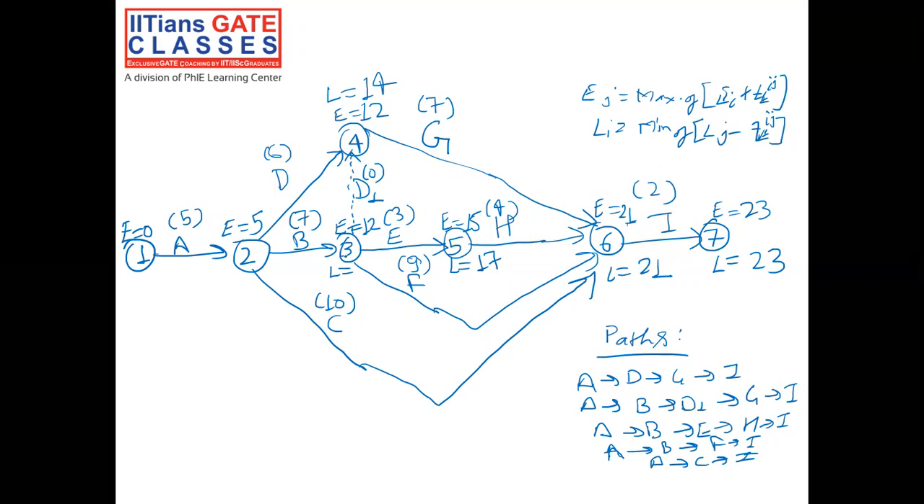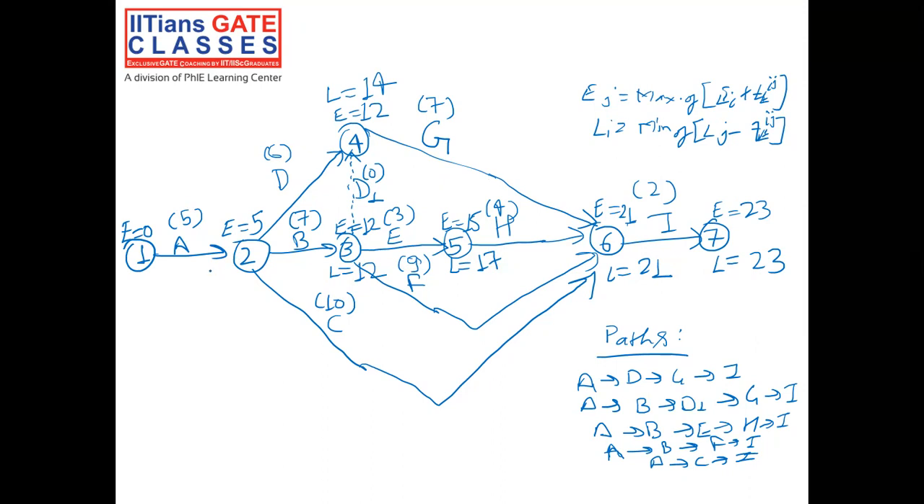But event 3 can be reached by D1, by E, and by F as well. So for F, for event 6, L is 21 minus 9. So 21 minus 9, that is 12. So 12 and 14 and 14, minimum is 12. So this would be 12.